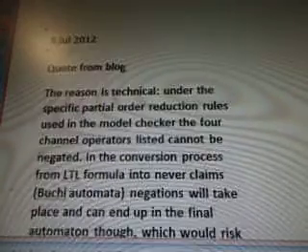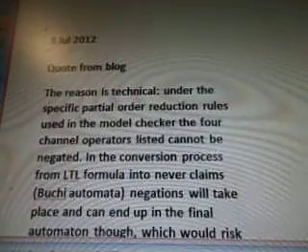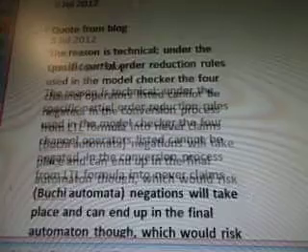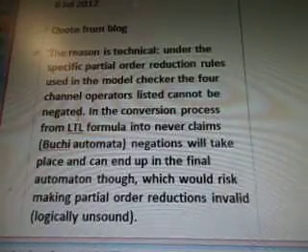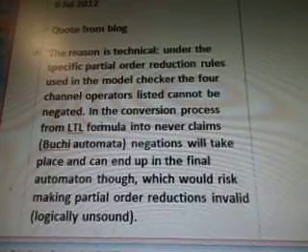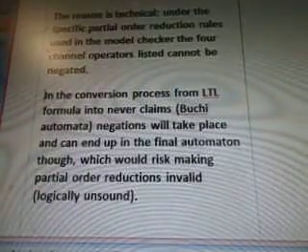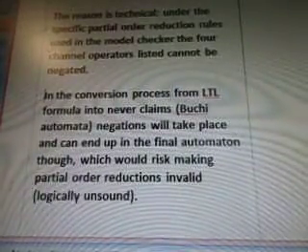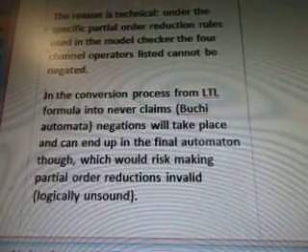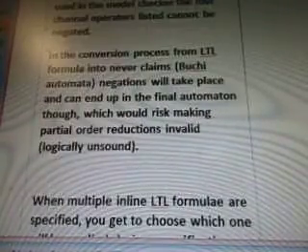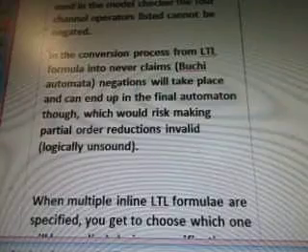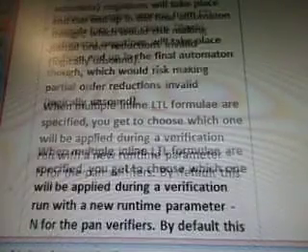So, July 2012, the reason is technical. Under the specific partial order reduction rules in the model checker, the four channel operators listed cannot be negated. In the conversion process from LTL formula into never claims, automata, negations will take place and can end up in the final automaton, which would risk making partial order reductions invalid, logically unsound.